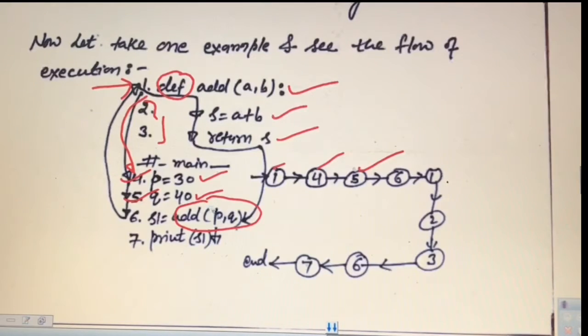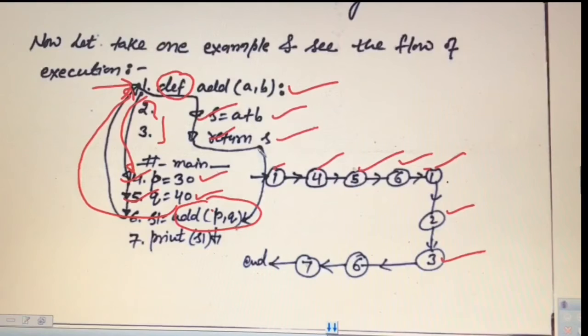So now it will pass p and q, and now control will be transferred from here to the function, that is statement number 1. So from 6 it will go to statement number 1. After that it will enter into the function body, it will execute 2 and then 3. After that this control will return to the next instruction.